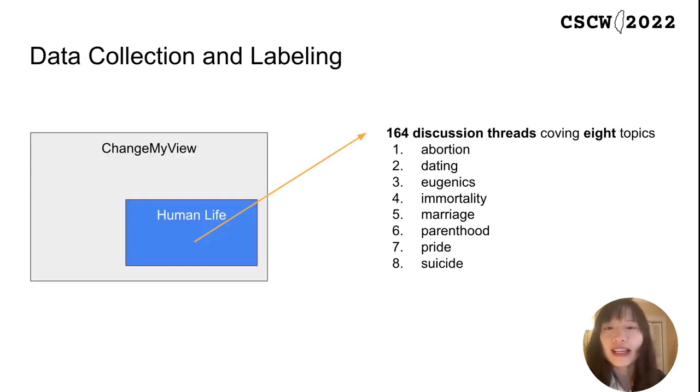For training the model that can classify different strategies and argument structure, we collected the source data from Change My View, a popular online discussion forum of Reddit. We chose the category human life for data labeling and processing, since it reduces the need for professional background knowledge. In total, we derived 164 discussion threads across 8 topics.